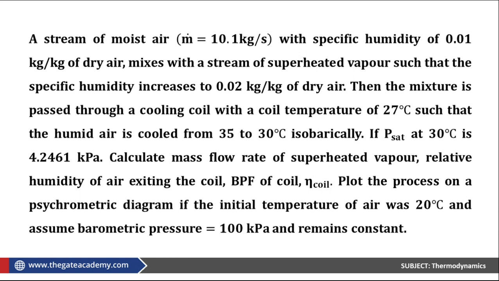Okay. Read the question. Let me read it with you. A stream of moisture, the mass flow rate is given, with specific humidity given in kg per kg of dry air, mixes with a stream of superheated vapor such that the specific humidity increases to 0.02 kg per kg of dry air. Then the mixture is passed through a cooling coil with a coil temperature of 27 degrees Celsius, such that the humid air is cooled from 35 to 30 degrees Celsius isobarically.